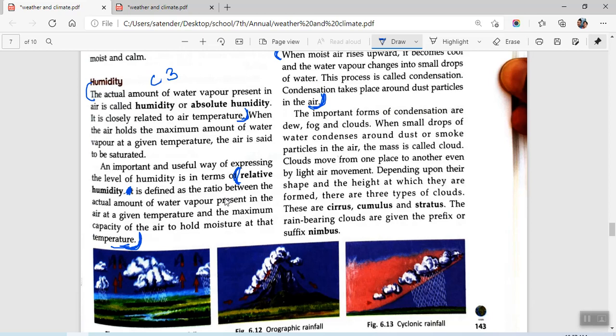When small droplets, you start from here. First you write clouds, then you will be starting from here. This is your D4. When small droplets of water condense around dust particles, they are called clouds. You'll be writing till this, and then you'll be writing this line. There are 3 types of clouds. This line also. So for clouds, you will be starting from when, and you will write cloud, and then you will be writing these 2 lines. There are 3 types of clouds. You will be writing their names.